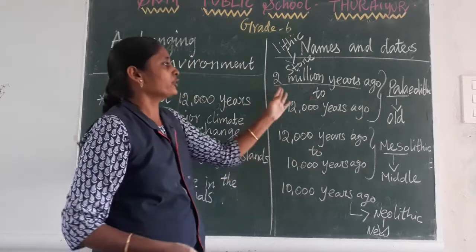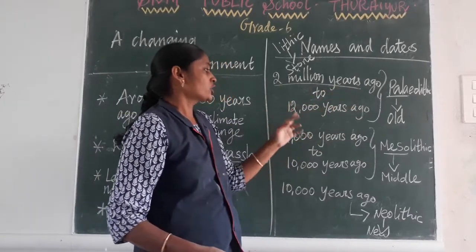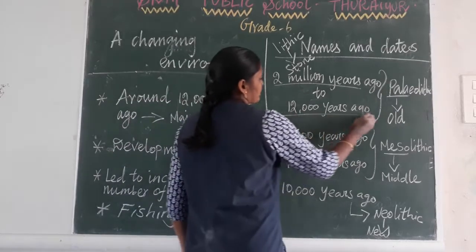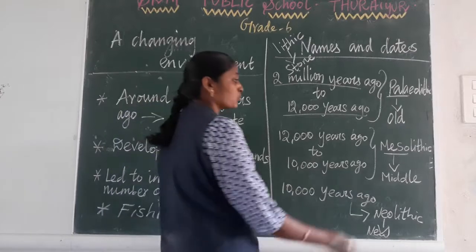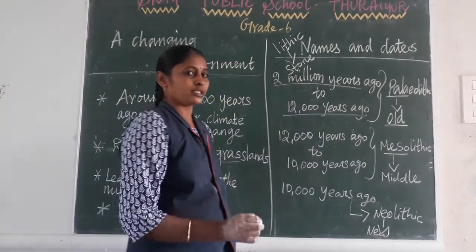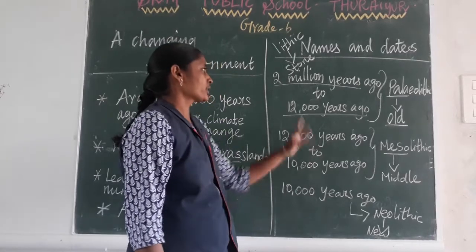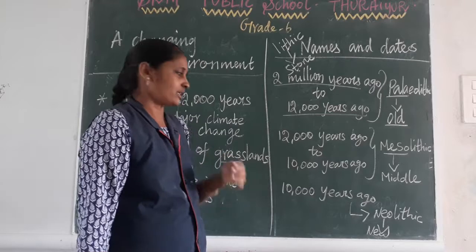So from around 2 million years ago to 12,000 years ago, this period is called the Paleolithic period. Paleo means old. Paleolithic means Old Stone Age. So what is the time? 2 million years ago to 12,000 years ago.